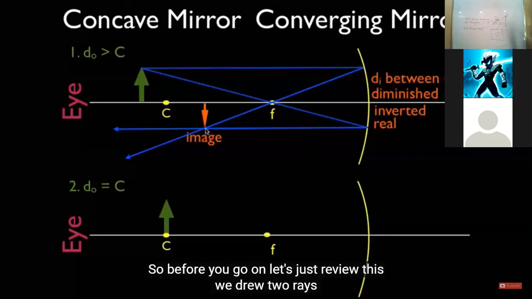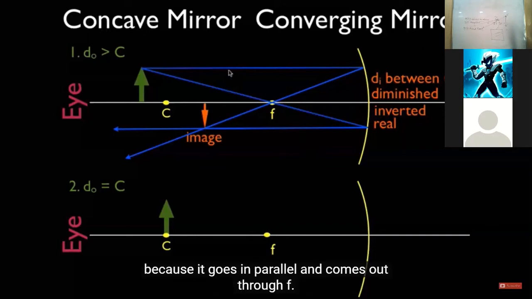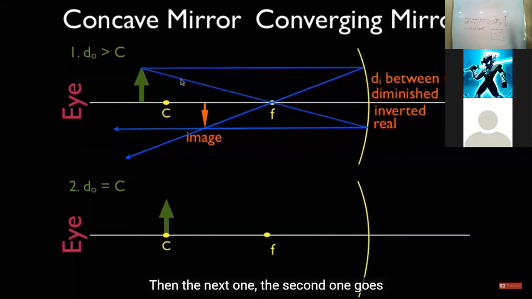Okay, so before we go on, let's just review this. We drew two rays. Parallel was the first one. I like to call the first one parallel F because it goes in parallel and comes out through F. Then the second one goes in through F and then comes out parallel. So they're opposites of each other.